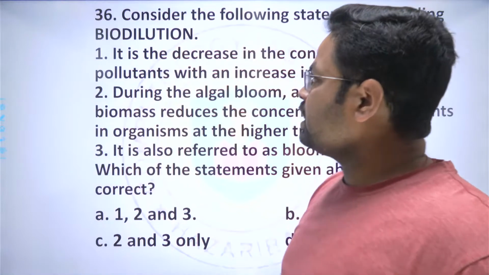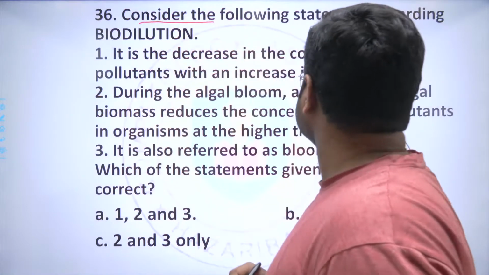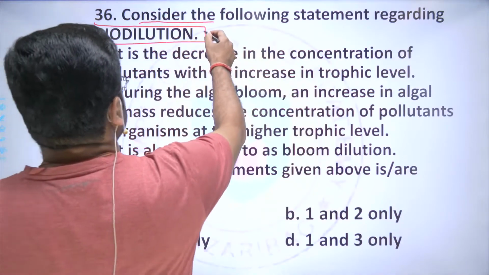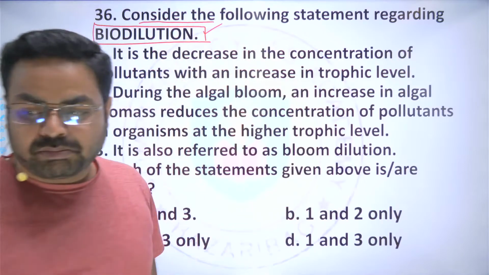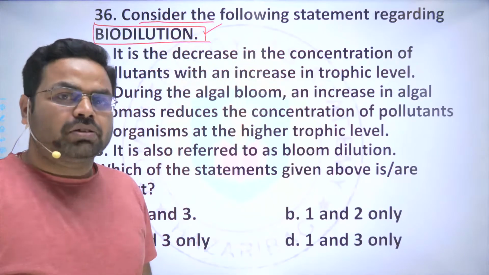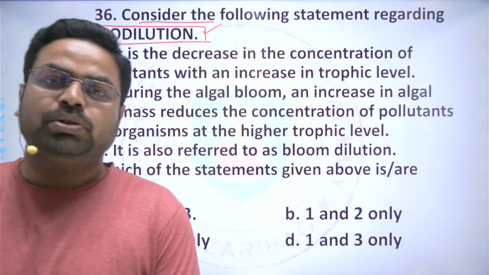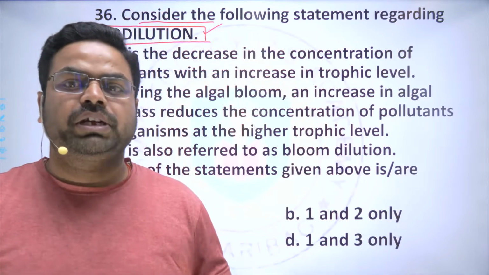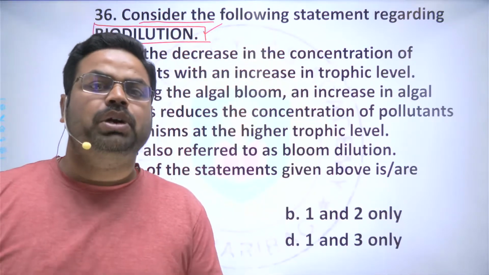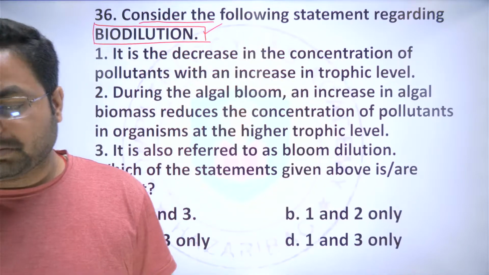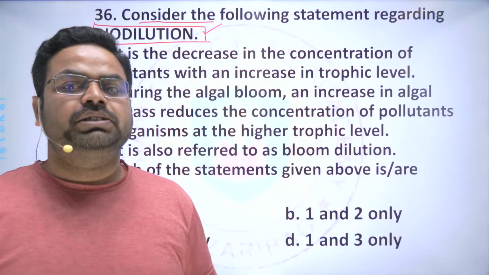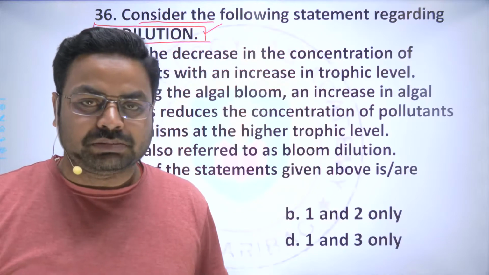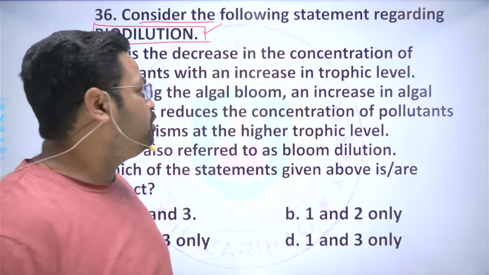Now the next question here, consider the following statement regarding biodilution. So the keyword is biodilution, and what does biodilution mean? The biodilution is the process in which the pollutants are diluted from the polluted region to some kind of organism or vegetation or whatever it is, through whatever method it will be possible to reduce the concentration of the pollutants in that particular region or ecosystem. This is the process of biodilution.